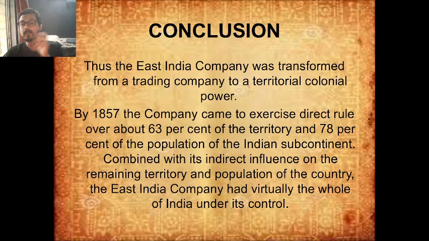And in the pretext of doing trade, maybe they never wanted to occupy territory. Maybe they just wanted to do trade, but they found out that it was so difficult to do trade. It was almost impossible to do trade without having control of these places. And in that process, over a span of 200 years, they were able to occupy and control 63% of the territory of India and 78% of the population of the Indian subcontinent.